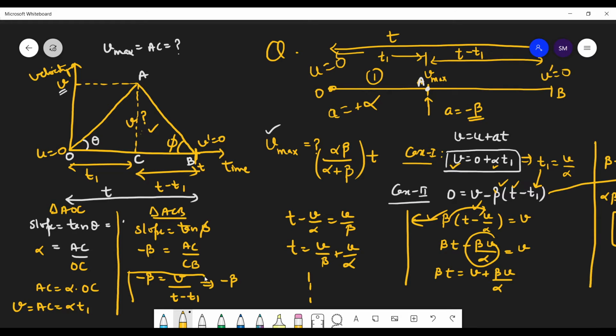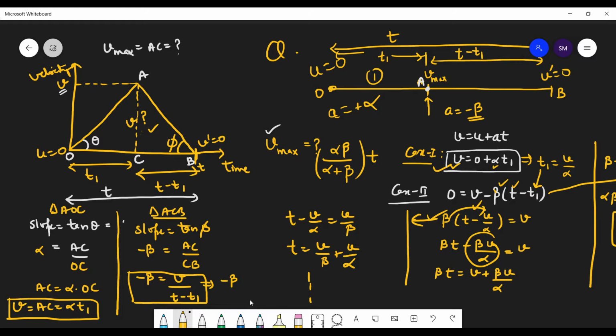So these two equations are the same. V is equal to alpha T1. And this equation is also the same. You are finding the value. So you can write it this way also.